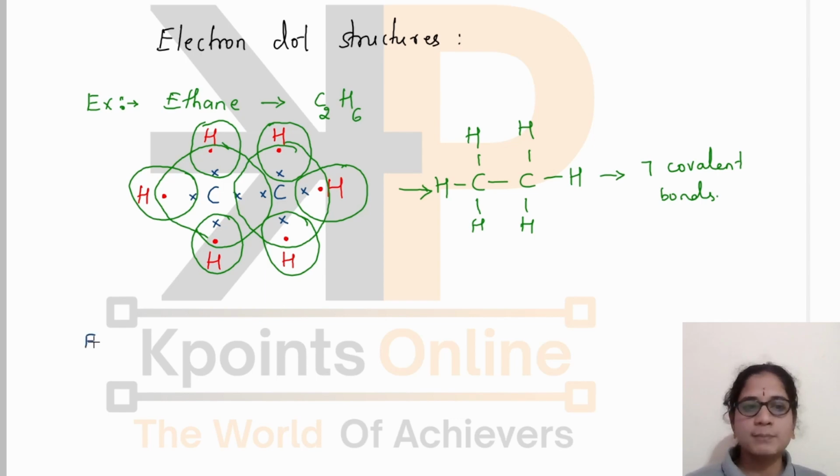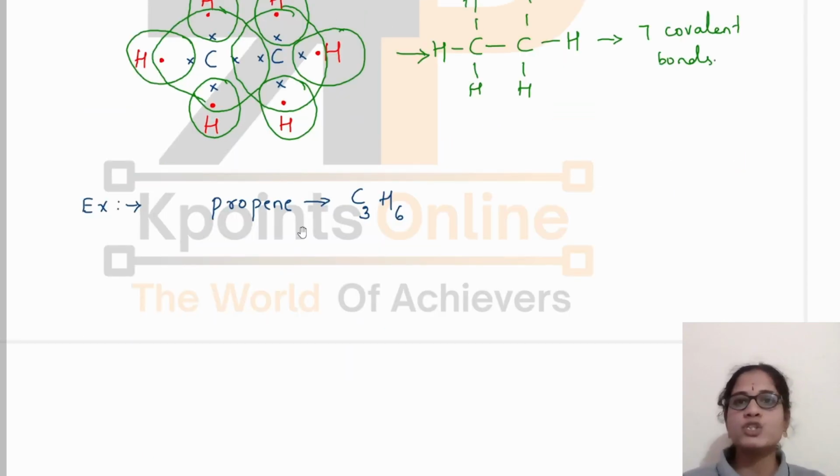Let us take one more example here. Propene. It is having the molecular formula C3H6. Here also we are writing the carbon atoms, and around each carbon atom we are going to write the valence electrons. There are 3 carbon atoms here. 1, 2, 3. Okay. And here the name suggests that there is one double bond in the molecule. There is one carbon-carbon double bond in the molecule.